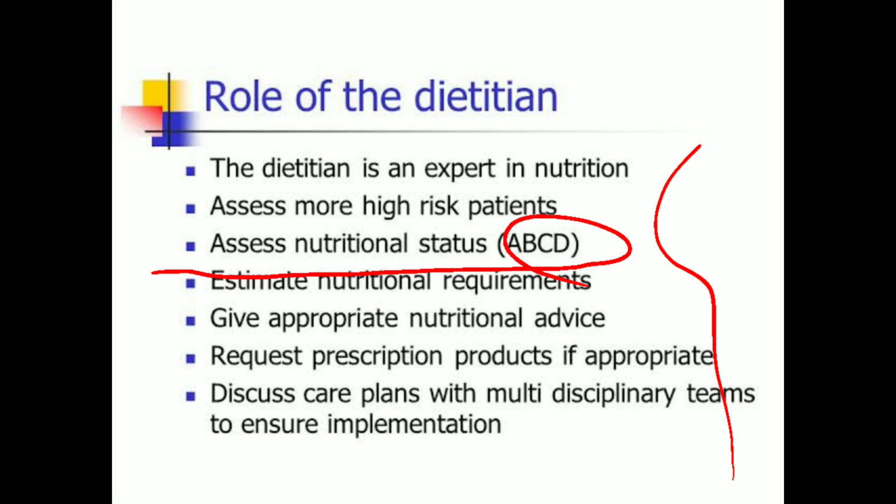You haven't learned the ABCD method now, but he or she will assess your nutritional status, then only will provide you your diet, which is not a generalized diet. That is the main role of a dietitian. And he or she obviously is an expert in nutrition. He or she knows the risks of giving a particular diet, a particular diet format.